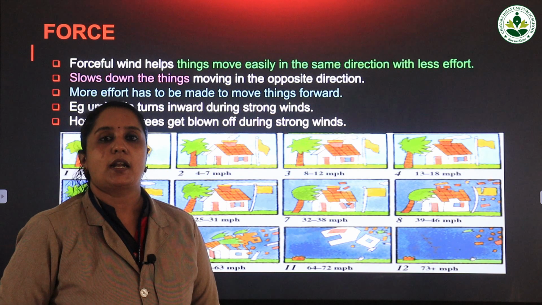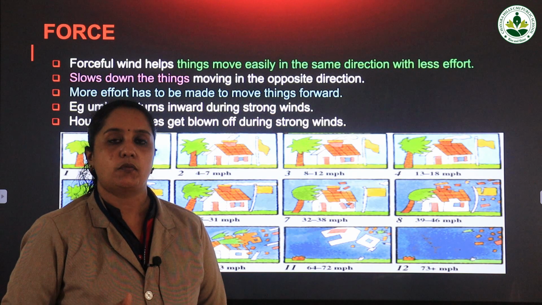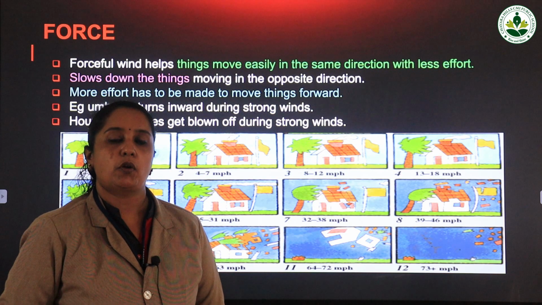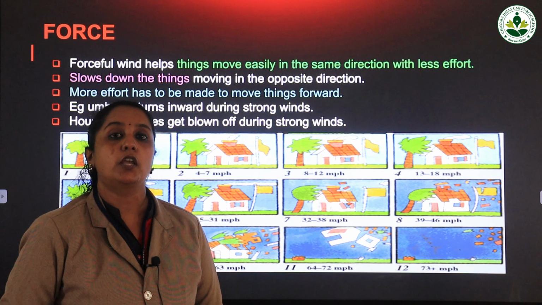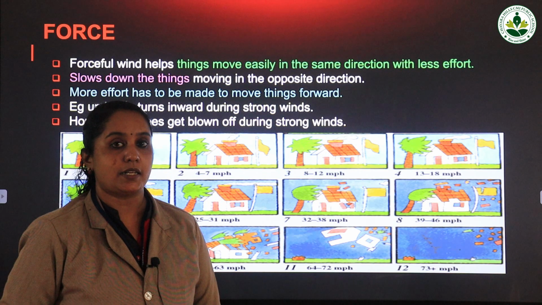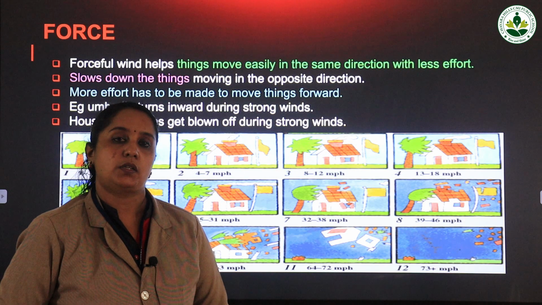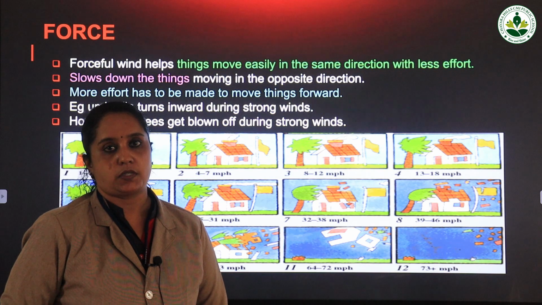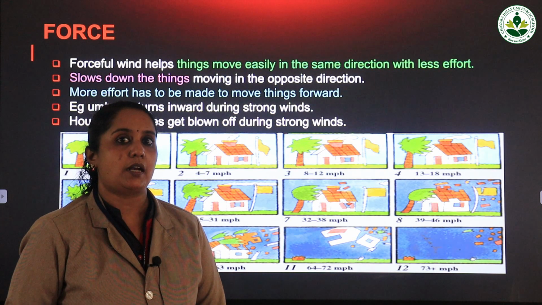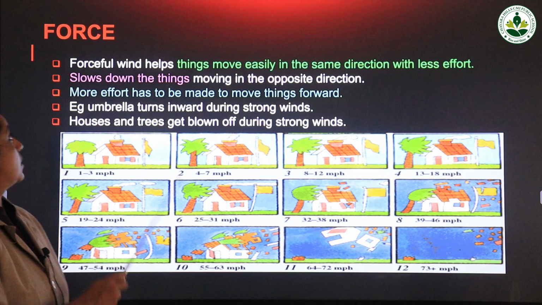So from that we can understand that wind has got high force. If the force is less, there will not be much problem, but if it is blowing with high force, what happens? There will be destruction. That is why in the newspaper you can read about the destruction caused during these heavy storms. What is the Malayalam word for storm? Kodungattu. Okay.